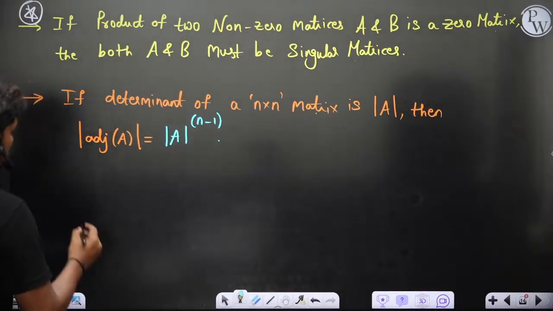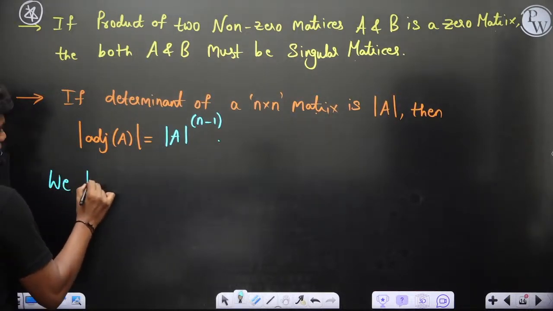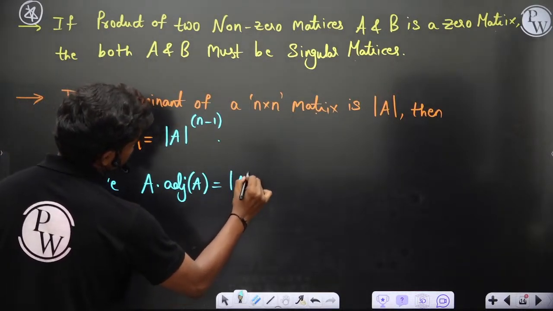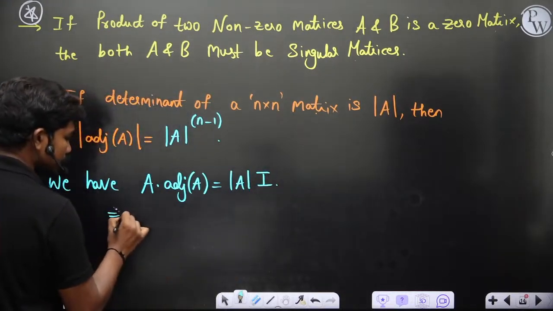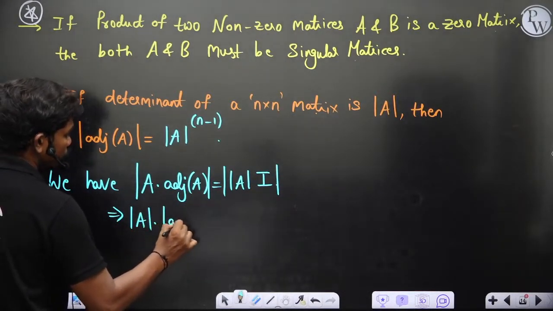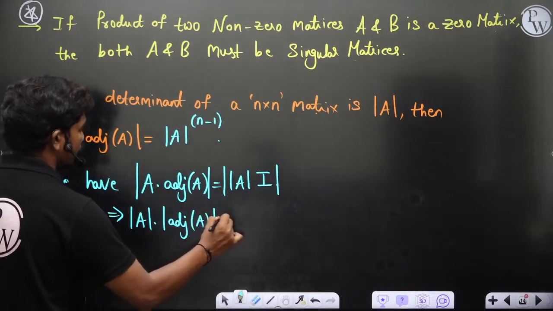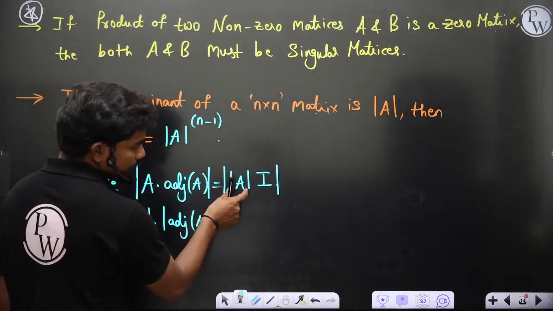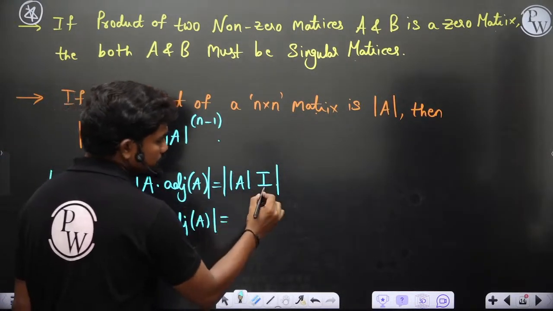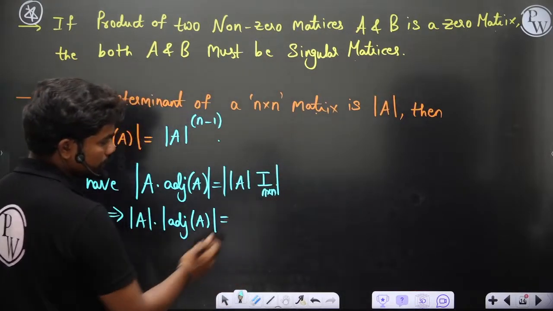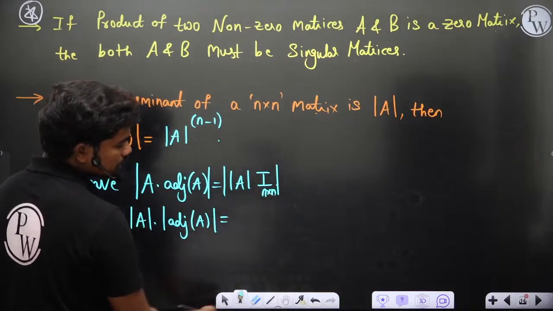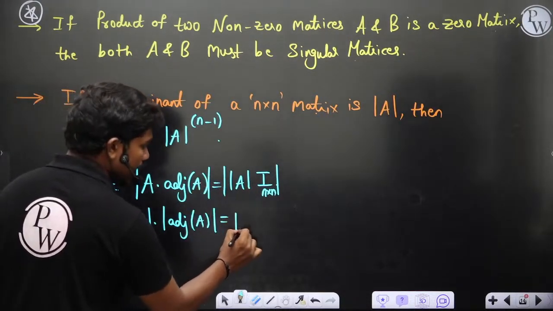It's very easy again. So look, we know we have A times adjoint of A equal to det A times identity matrix, of course. Now if you take determinant on both sides, then det A into det of adjoint A is equal to, then this det A is like a scalar. Determinant value is some finite number. So this scalar, if you want to take it outside this determinant, then this is n by n. Identity matrix will be of size n by n ultimately, because A is n by n, then ultimately adjoint A is n by n. If you multiply two matrices, you will end up with an n by n matrix. So if you want to take this scalar out, then we have det A whole power n.